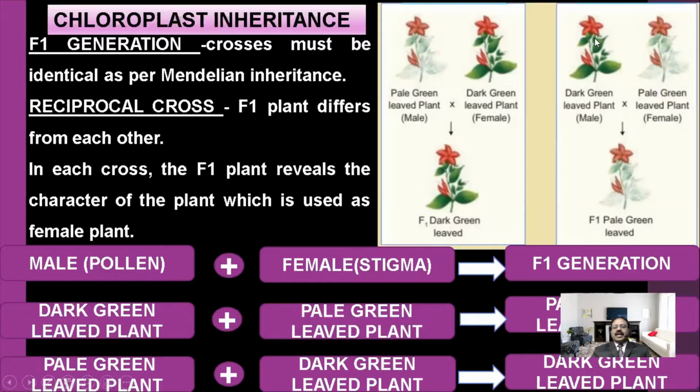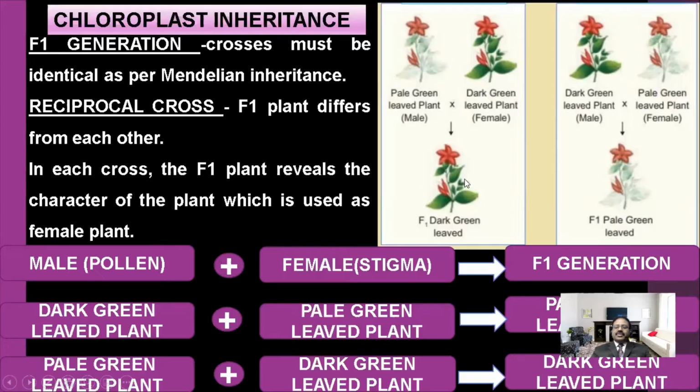So in this case, in the F1 generation, what should come? According to Mendel, if green is dominant, the dominant should come. But in this case, the dominant green won't come. The pale green leaf plant has evolved. Here, the female plant's color is pale green, so that only appeared.